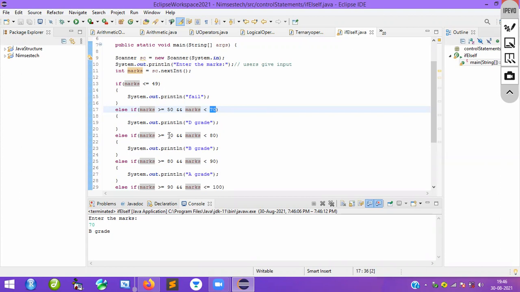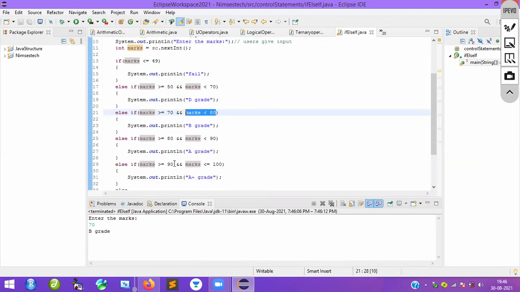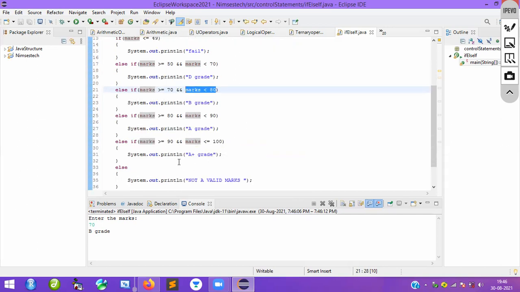70 is greater than or equal to 70, this condition is satisfied. Up to 80 it will take it. Yes or not? Marks greater than or equal to 80, it will take here. Again less than 90, like that. Greater than or equal to 90 and marks less than or equal to 100. Okay, sir, we understood everything very clearly. Okay, sir, if I enter 101, what will happen? Let's run this one and we'll see.